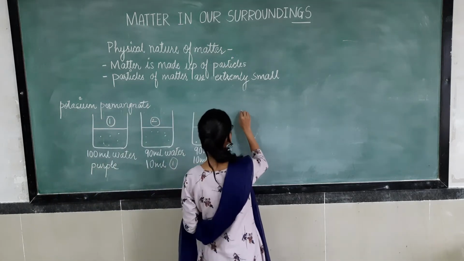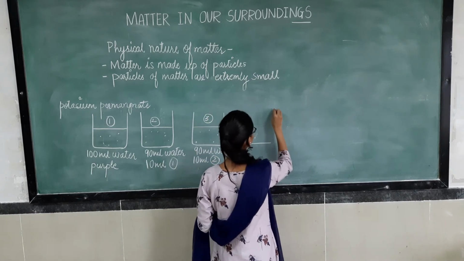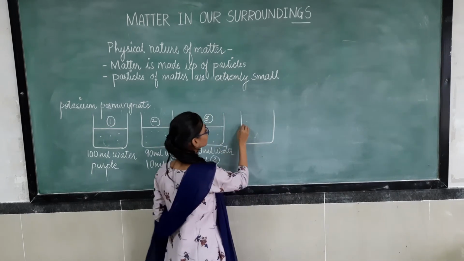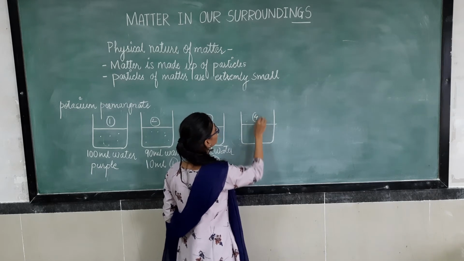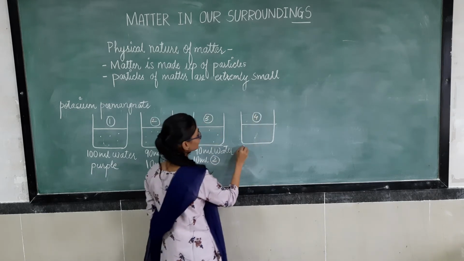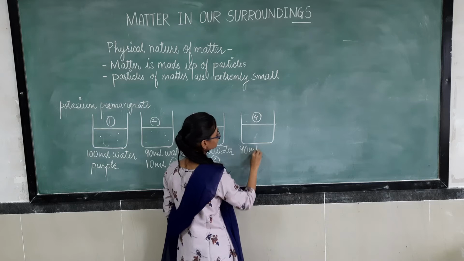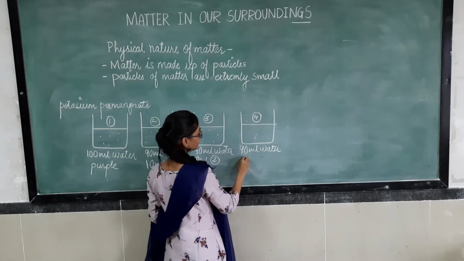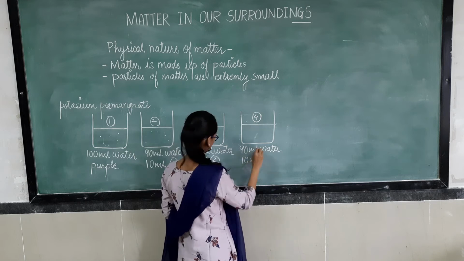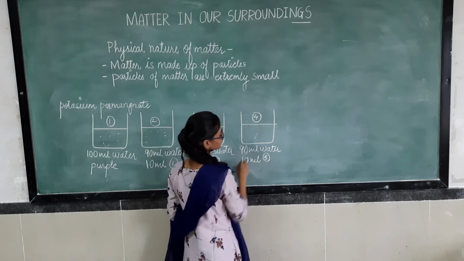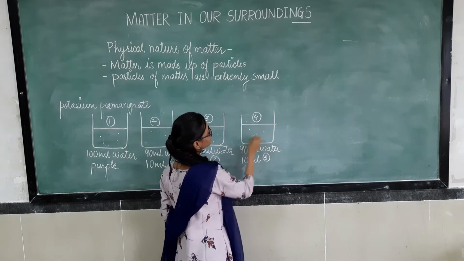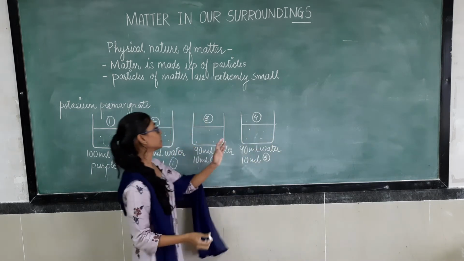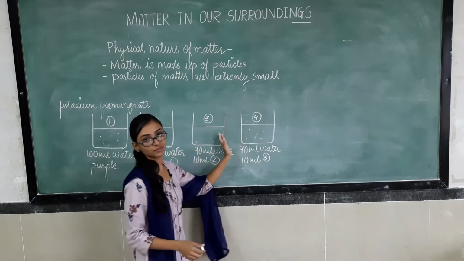Again take beaker number 4. Here also we take 90 ml of water and 10 ml of solution from beaker number 3. What we observe here too is that this is fainter than the previous one.